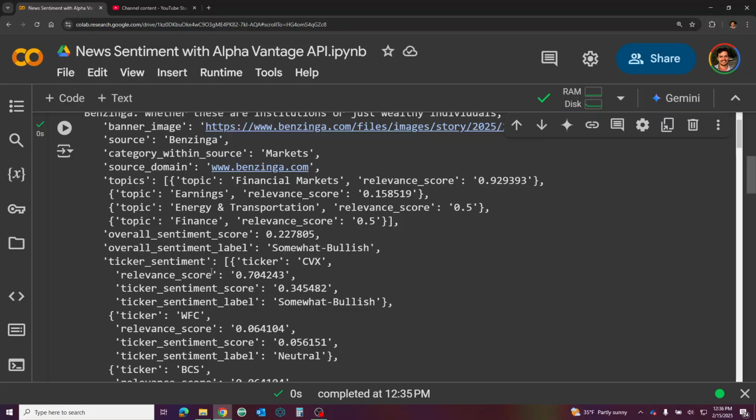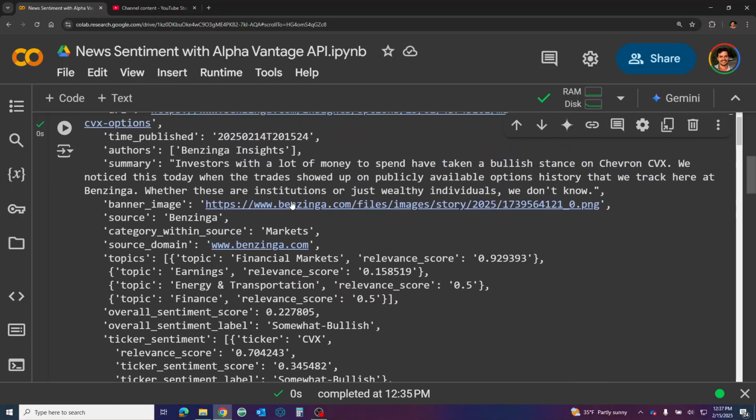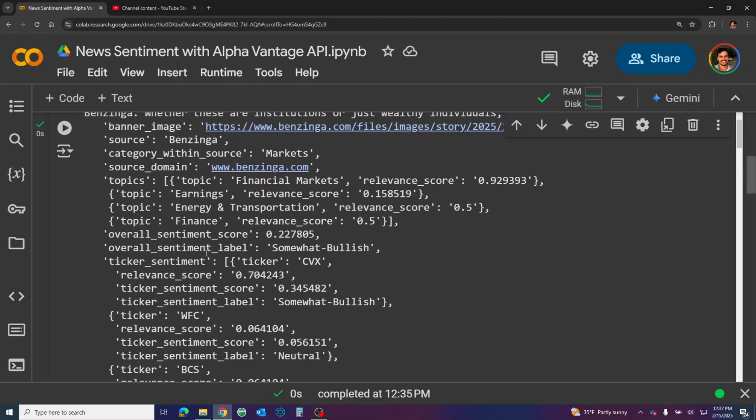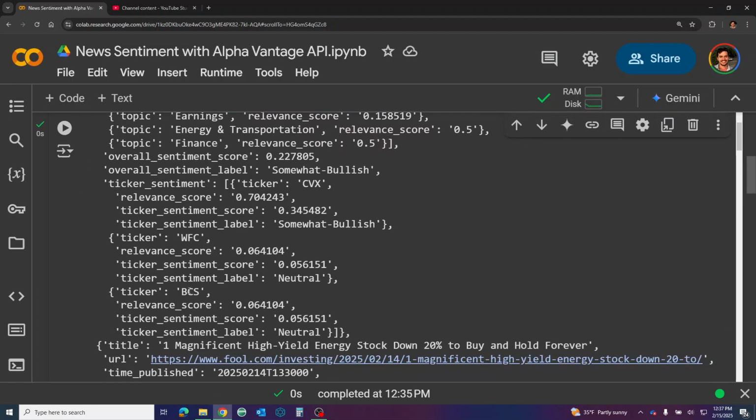So the ticker is Chevron here. Relevance score is 0.7, so that's relevant. Gives you the SIC and the label. Cool. But also contained in this article are other tickers like WFC, BCS. And so if you're interested in ticker sentiment, you might not be interested in WFC or BCS. And so you'll need to create a function that loops through all this data and grabs only this ticker.